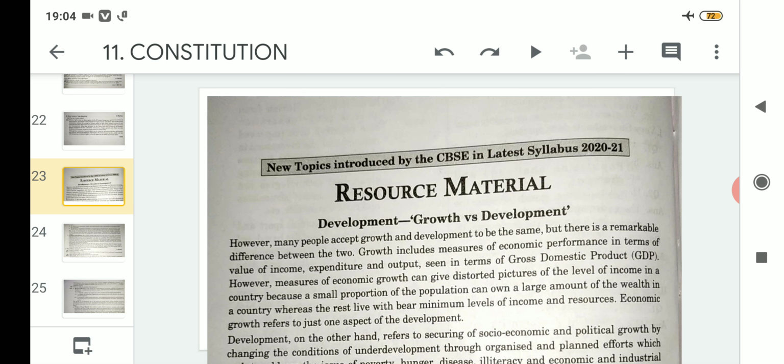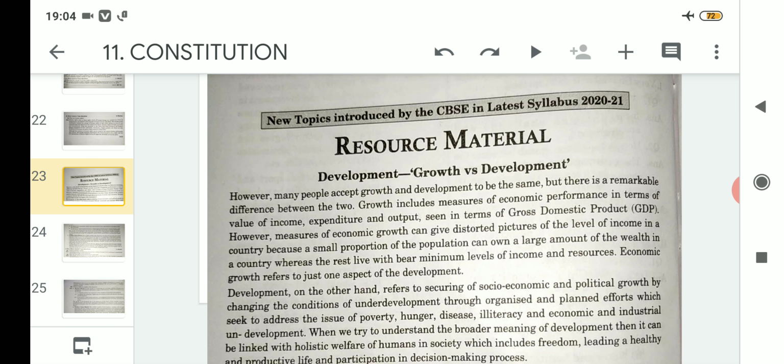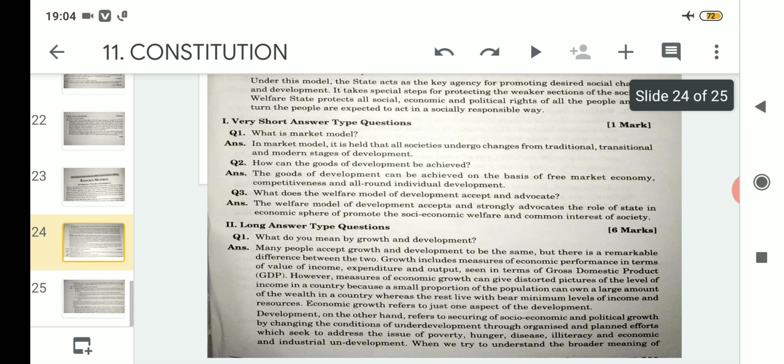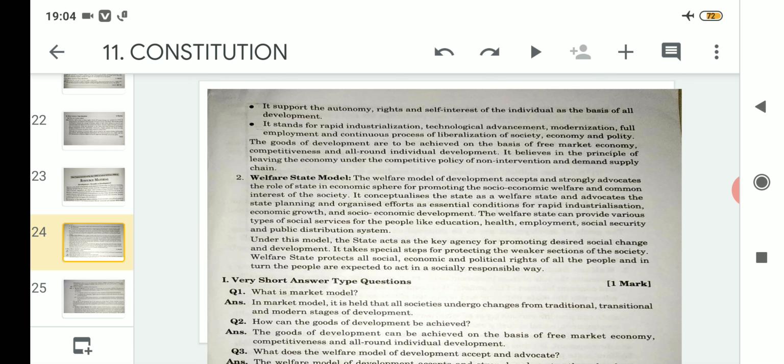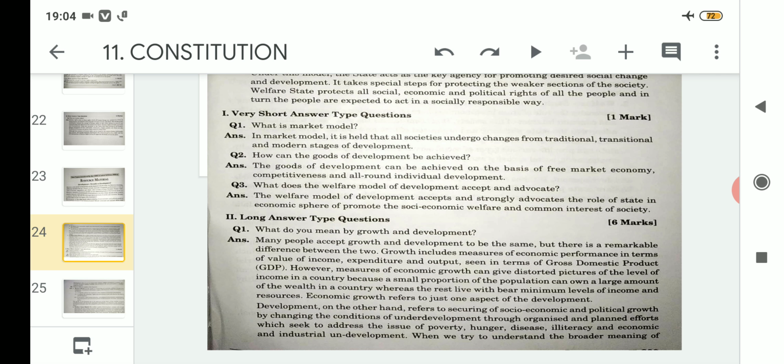And this growth versus development is the newest topic that is introduced by the CBSE in this year's curriculum, and this is from the chapter growth and development, where we have discussed what we mean by growth and development, along with understanding the two models, that is the market model and welfare state model. So today we will go through some of the questions and answers related to this chapter. So let us proceed then.